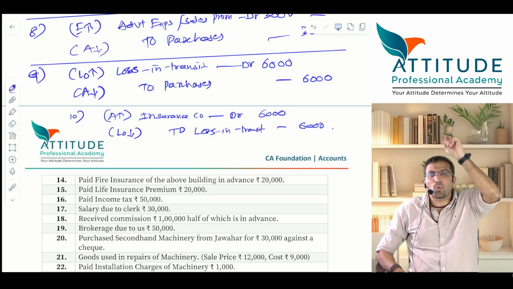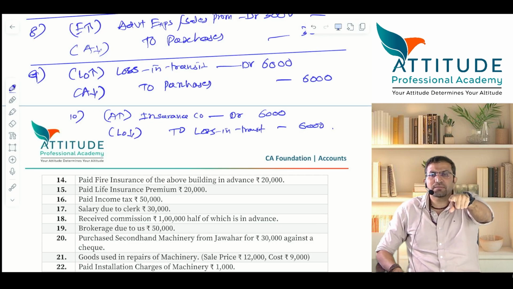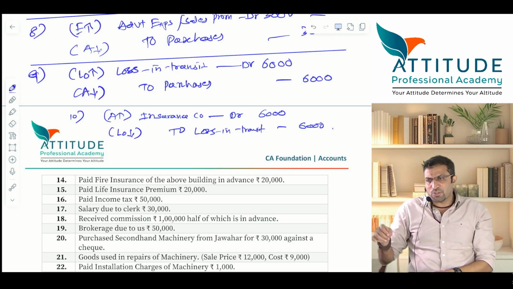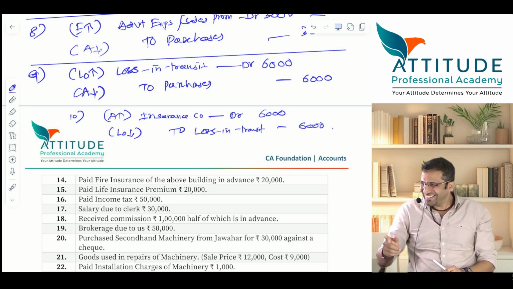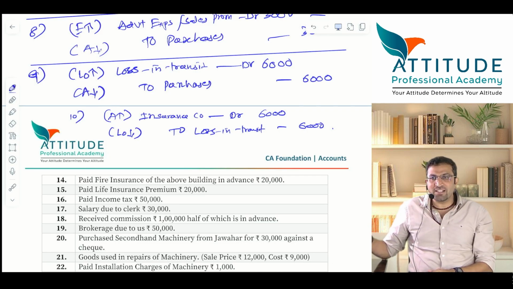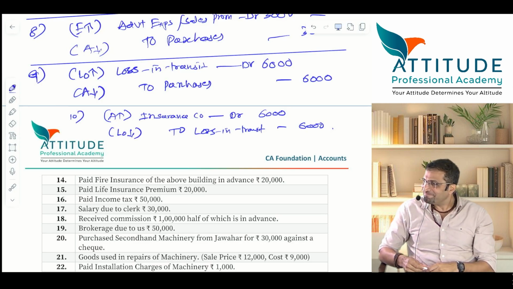All of you, now will you pass an entry on the 20th? What entry will you pass? Generally insurance will not give you cash, they'll give you a check and that you have deposited in the bank. Bank account debit to insurance company. Great, you have become smart, right? I'm really impressed. Very good. Shall I change it a little?